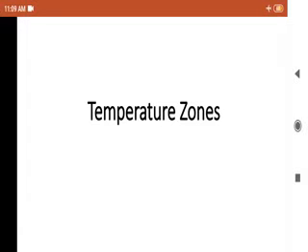Good morning, dear students. In the last class, I taught you about temperature zones. As you know, there are several factors that influence the climate of a place. They are the latitudes, the altitude, and the distance from the sea. These are some factors that influence the climate, and winds also. Okay, next point is the temperature zones.